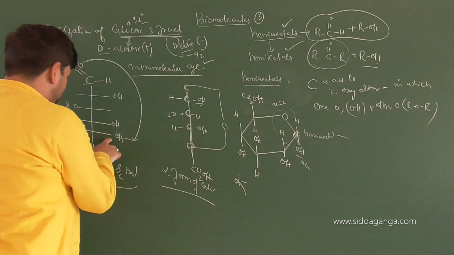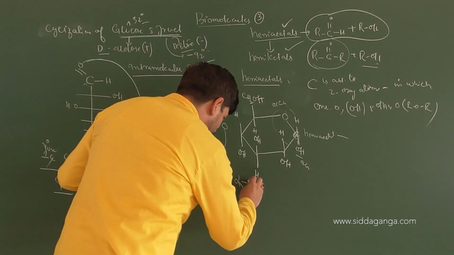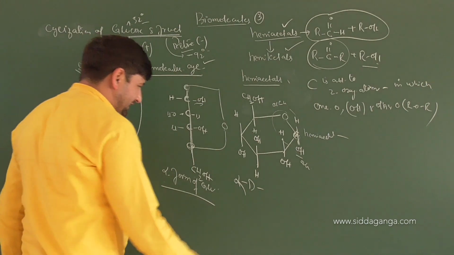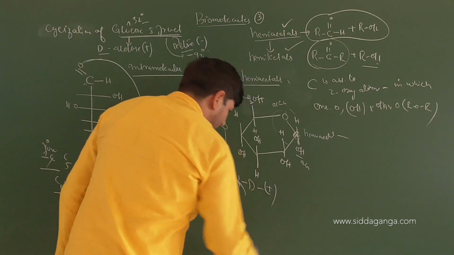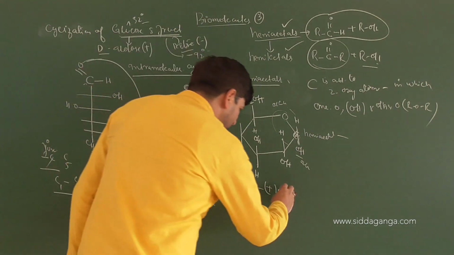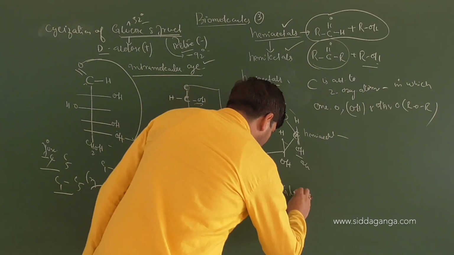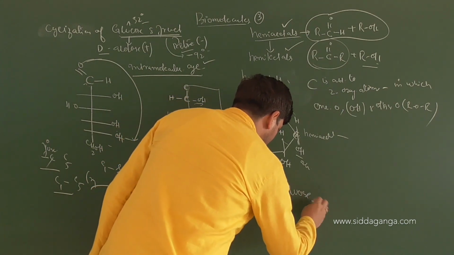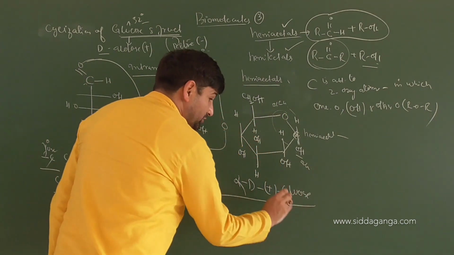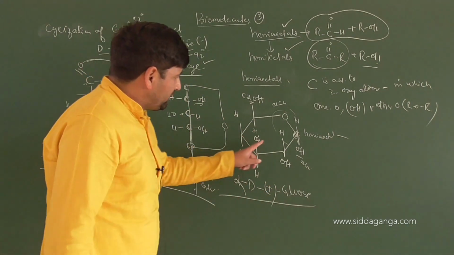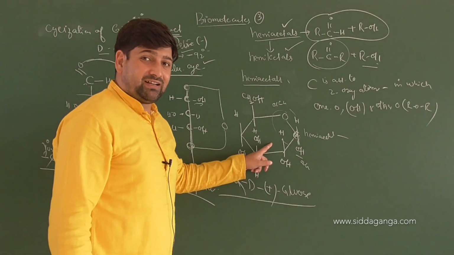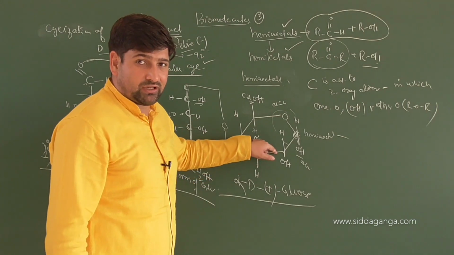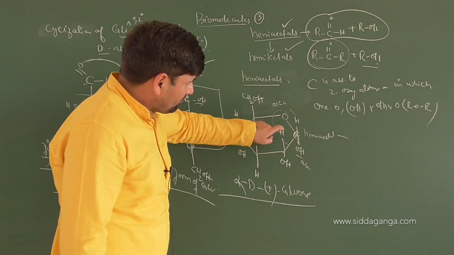What is the basic configuration that it had? D. What type of rotation was it exhibiting? Plus. Alpha D plus, what will it be? Glucose. Alpha D plus glucose, the basic name. Now when you look at this ring, children, this ring matches with one of the structures of organic chemistry called